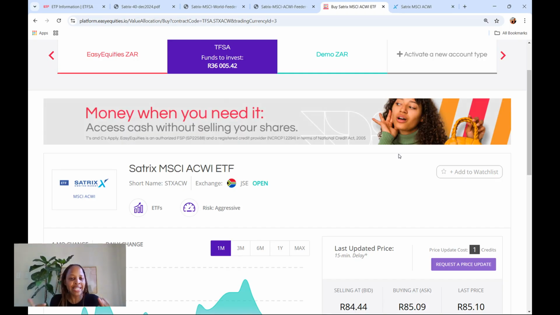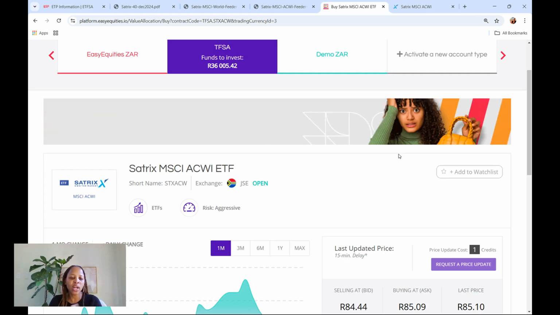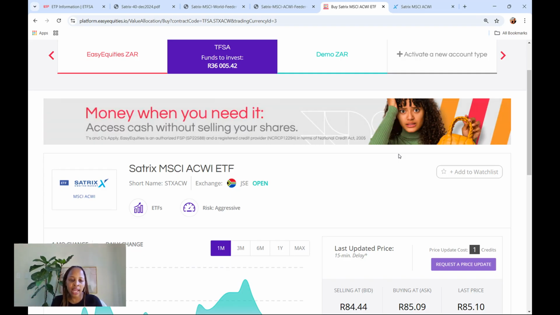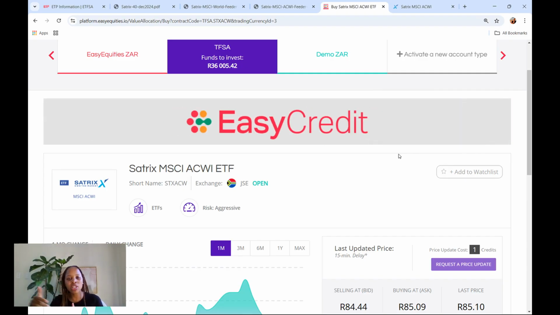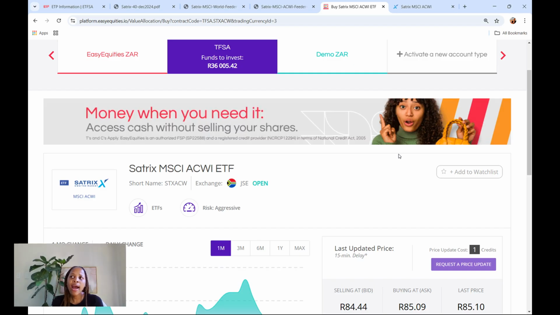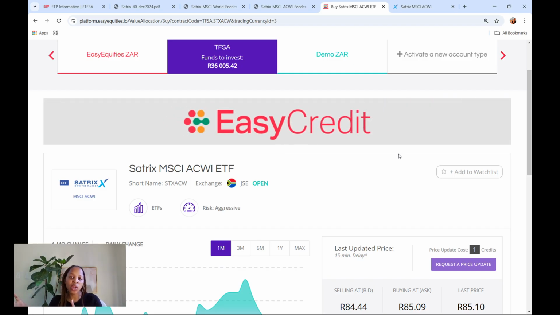If you know that you cannot stomach investing the full amount, whatever your whole lump sum is, rather trickle it in over a 3-month or 6-month period. That's fine, although the ideal would be to do it all at once.